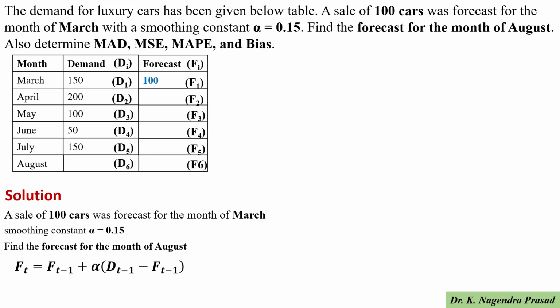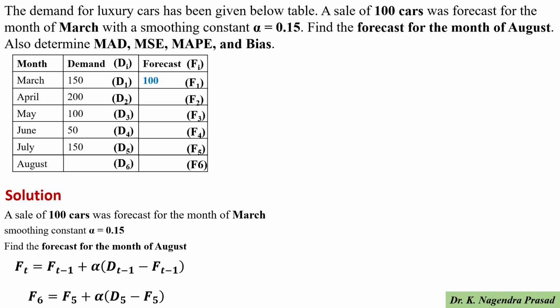And we know the formula. For the exponential smoothing method, Ft equals Ft minus 1 plus alpha into Dt minus 1 minus Ft minus 1. Here we have to determine the forecast value for the month of August. So F6 equals F5 plus alpha into D5 minus F5.